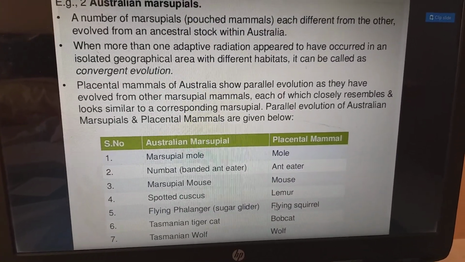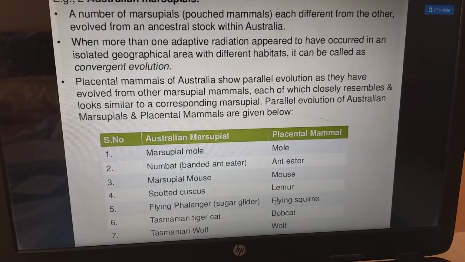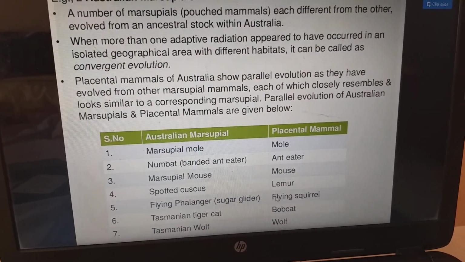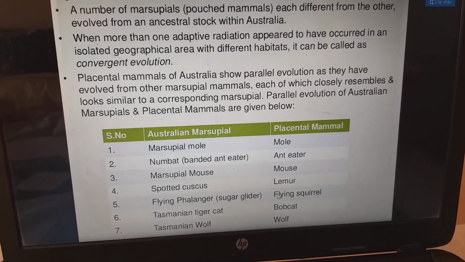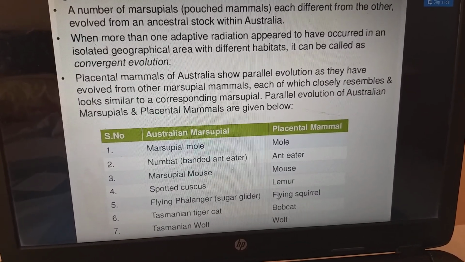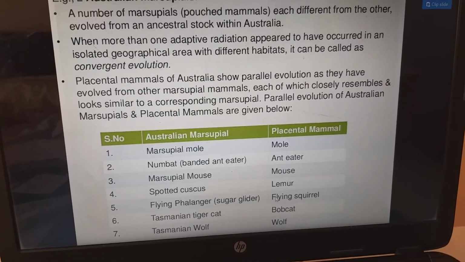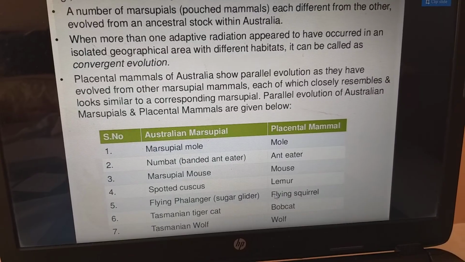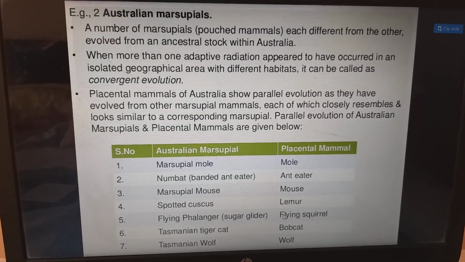For example, the marsupial mole, which we call a mole, and the numbat, which is an anteater. The marsupial mouse, which is similar to the mouse. The spotted cuscus, which came from the lemur. The flying phalanger, the sugar glider, whose placental counterpart is the flying squirrel. The Tasmanian tiger cat, whose origin is from the bobcat. The Tasmanian wolf, which is ancestral from the wolf.